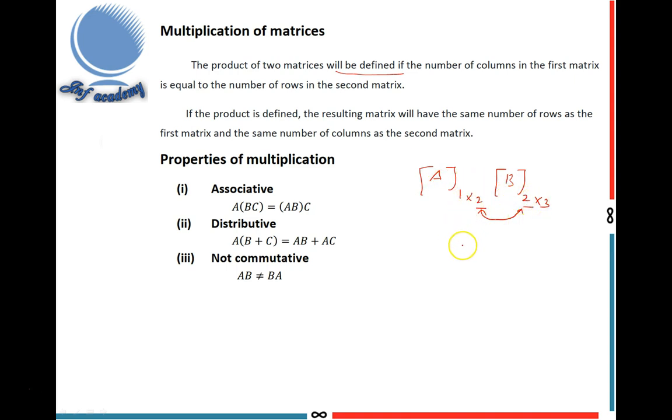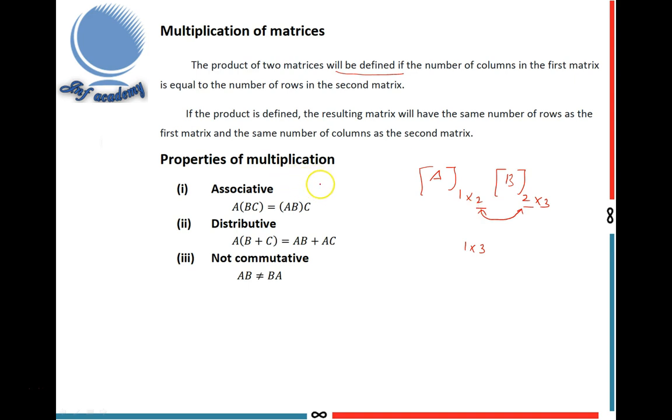That means we get a new matrix of order 1 by 3: the number of rows of the first matrix and the number of columns of the second matrix. This is the rule for multiplication of matrices.